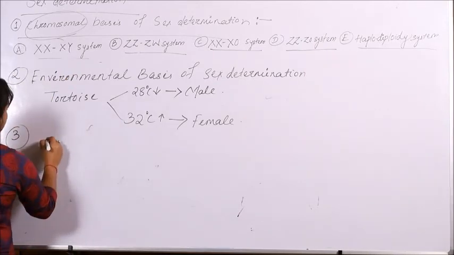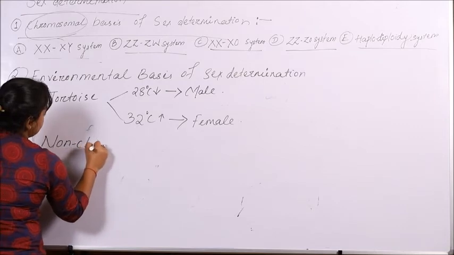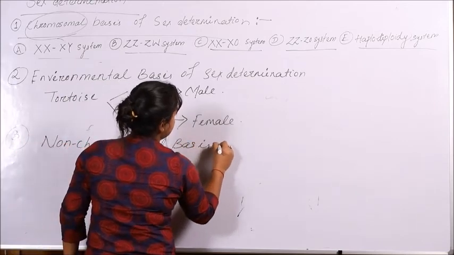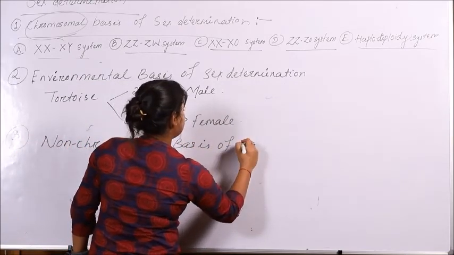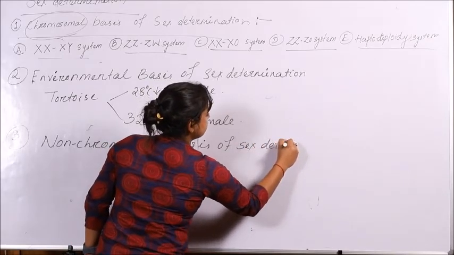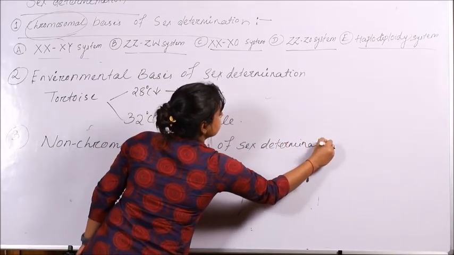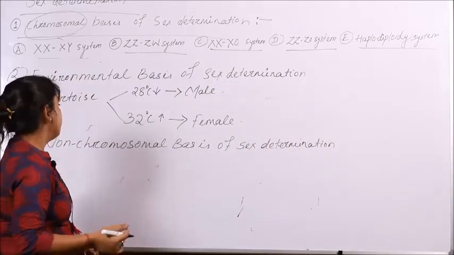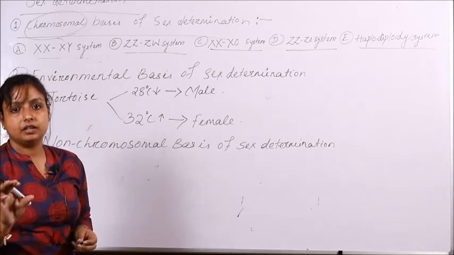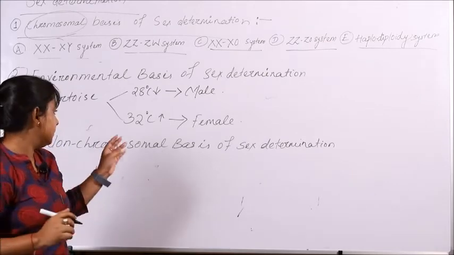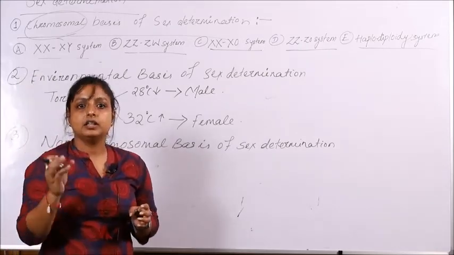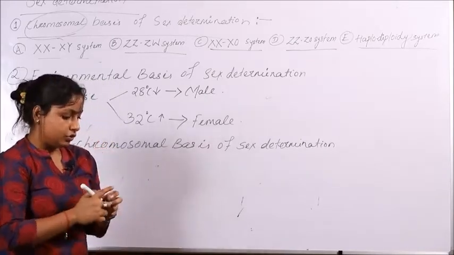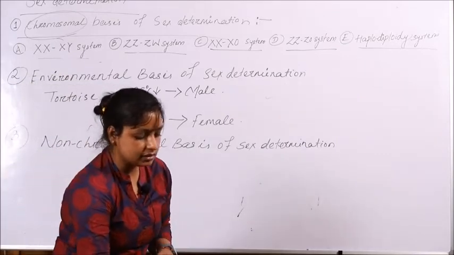And the last one, when we are talking about non-chromosomal basis of sex determination, here also, none of the chromosomes will play a role in determining the sex of the organism. Then what will determine the sex? It's the plasmid. The best classic example of non-chromosomal basis of sex determination is bacteria, where the sex plasmid will play the role whether the organism will be male or female. So with this, I would like to summarize today's topic, which is sex determination.